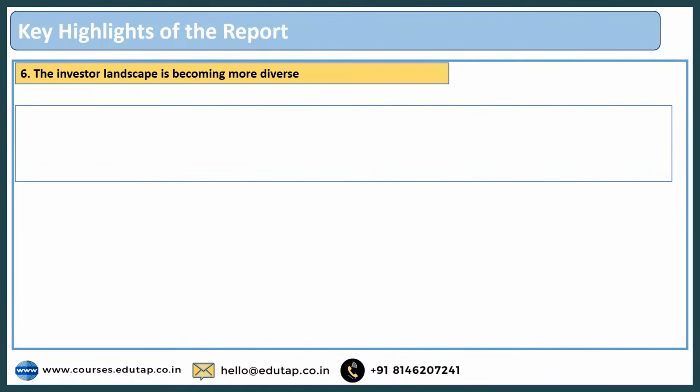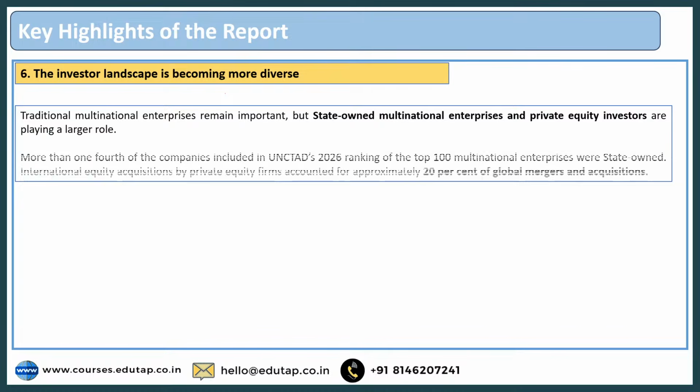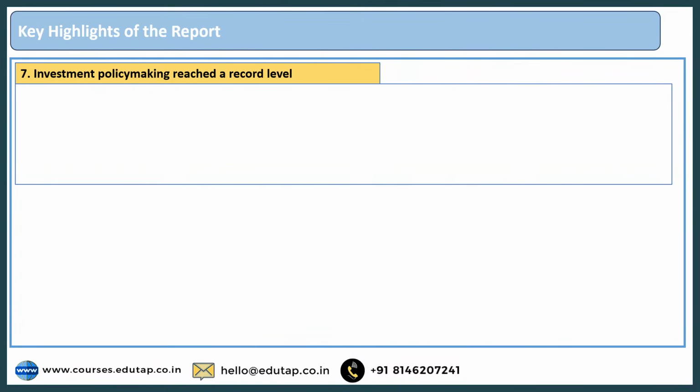Now point number 7. Now point number 7 says that the investor landscape is becoming more okay. So I think by mistake I've repeated this point twice. Yes. So let us move on to point number 7. So the point number 7 is